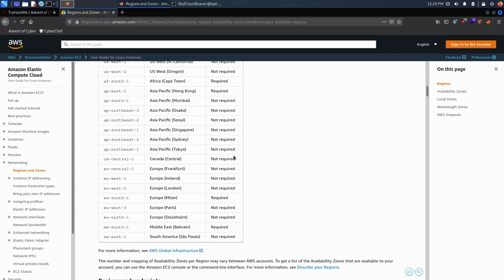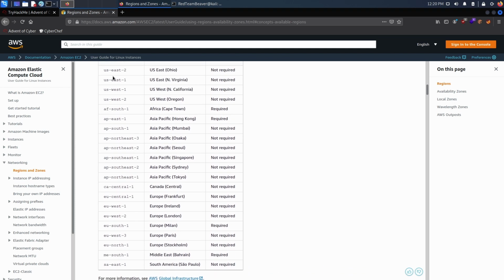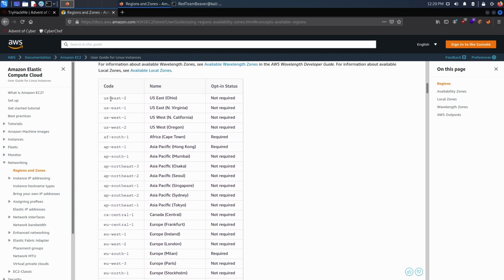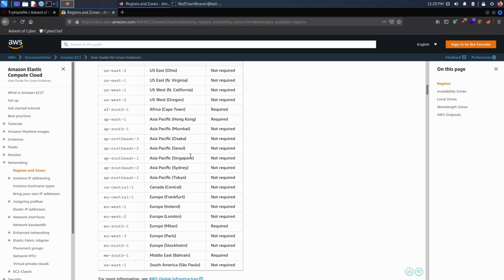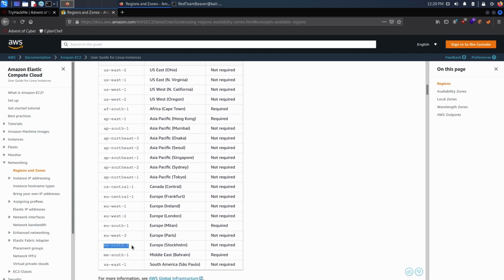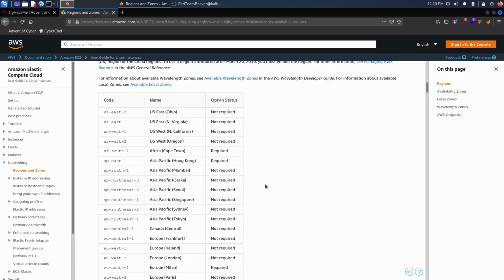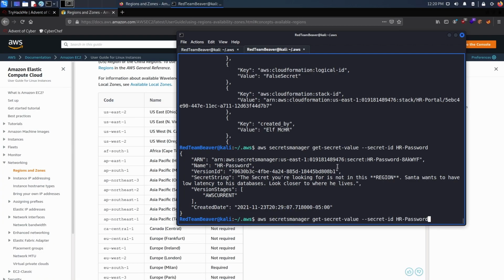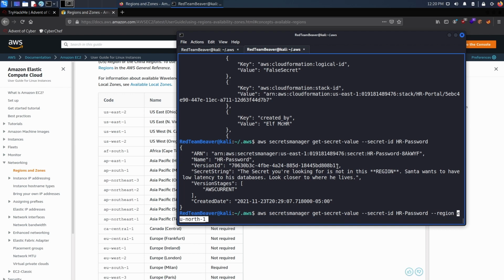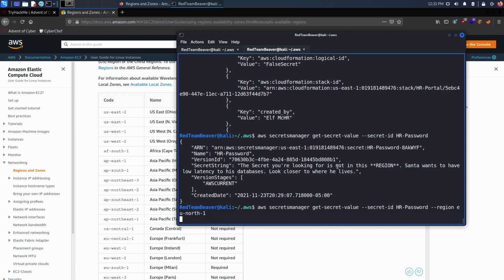So we could basically brute force them and try to read all of them. However, let's be smarter than that and guess that EU North, because of the North Pole, is going to work. Maybe Northeast could work as well, but honestly, let's just go with the good one. So let's do --region, and finally eu-north-1.